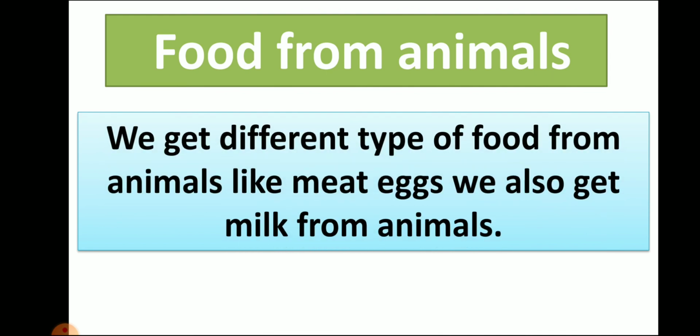Then we learned that we get different types of food from animals like meat and eggs, and we also get milk from animals. When we learned about vegetarian food, which we get from plants, we learned that we get different types of food from plants and eat different parts of the plant. Here you can see that animals give us milk also. So we get different types of food from animals like meat, eggs and milk.